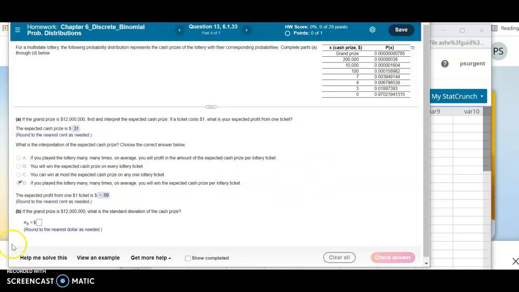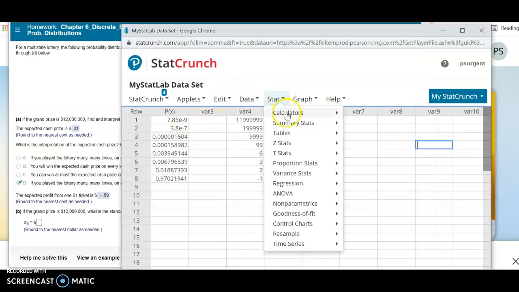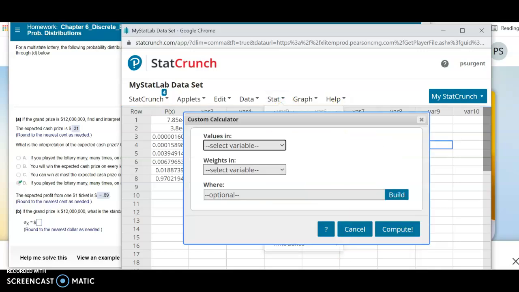And then let's see. What is the standard deviation of the cash prize? So you just got to distinguish between the two, the cash prize and the profit. So I think for the cash prize, then I'm back to the original data given.